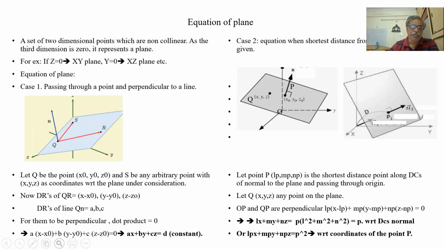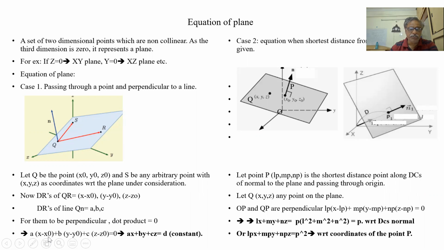When we have the DRs of the normal and any point on the plane, these two conditions known, one is the perpendicular DRs and one is a point on the plane, then we can write the equation in the form A into x minus x0 plus B into y minus y0 plus C into z minus z0 is equal to 0, because that product is 0. Suppose I multiply this, what happens? This is Ax, this is By, this is Cz.